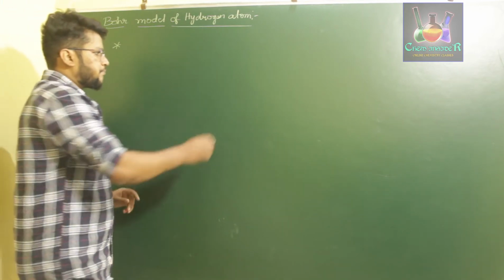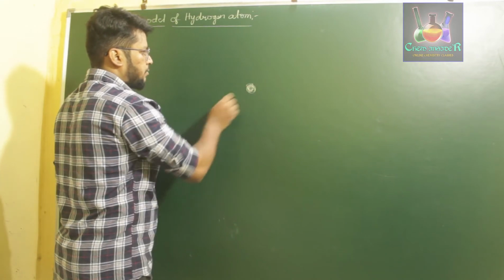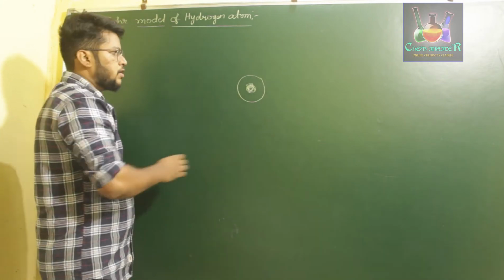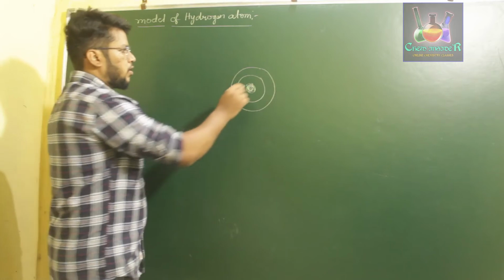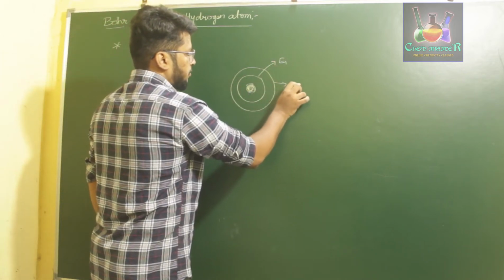So let us say this is the nucleus of an atom, and the electron is revolving around this nucleus. This is the orbit. Let us say we draw two orbits. One orbit has energy E1 and the other orbit has energy E2.